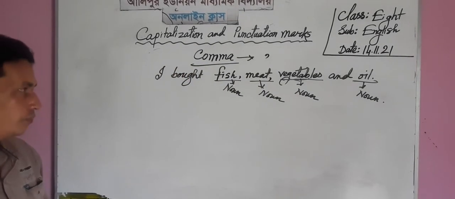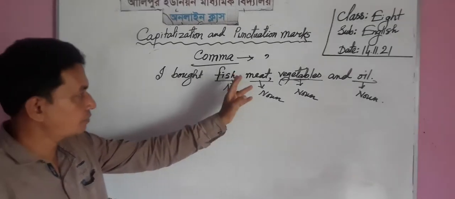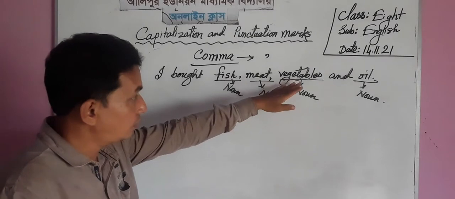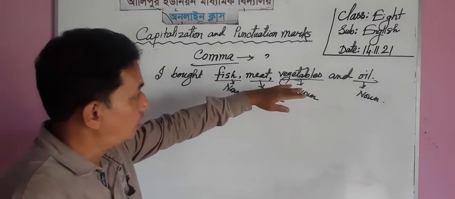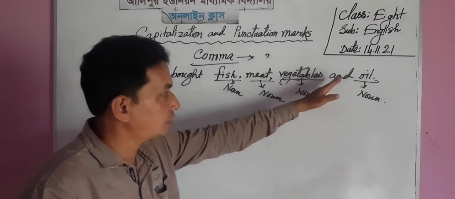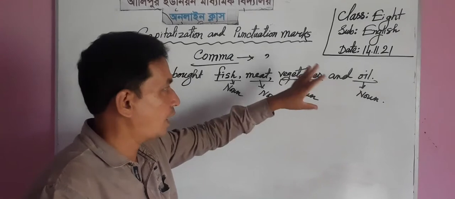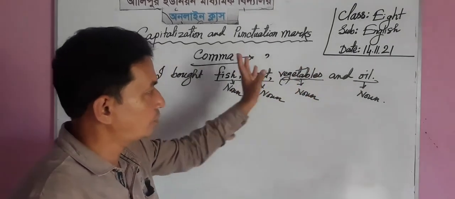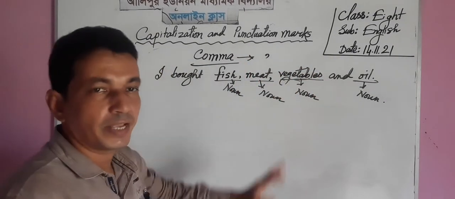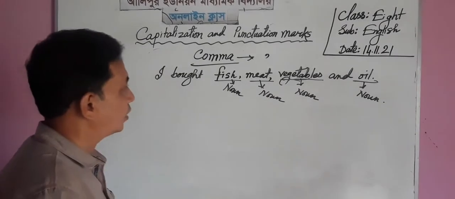And as usual, I have used commas after fish and after meat, but I do not use one after vegetables, because vegetables and oil are joined with and. So after the last of the two words, we should not use any comma. Okay, dear learner, this is the main rule.